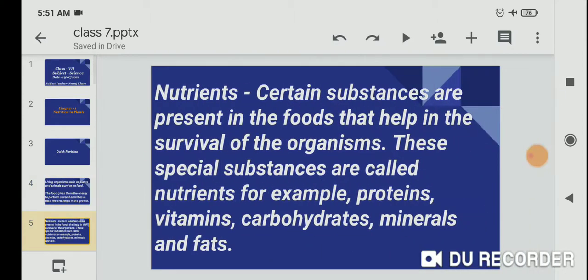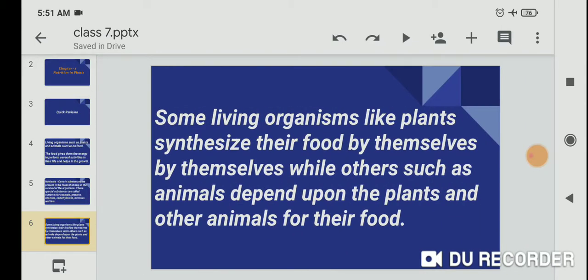Okay students, these are already included in your balanced diet components. Some living organisms like plants synthesize their food by themselves through the photosynthesis process, while others such as animals depend upon plants and other animals for their food.